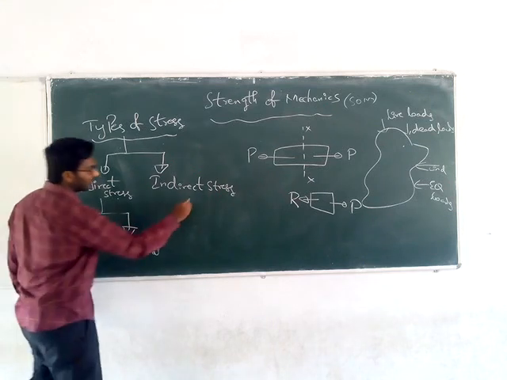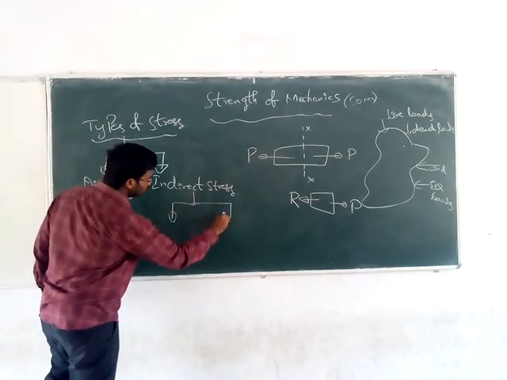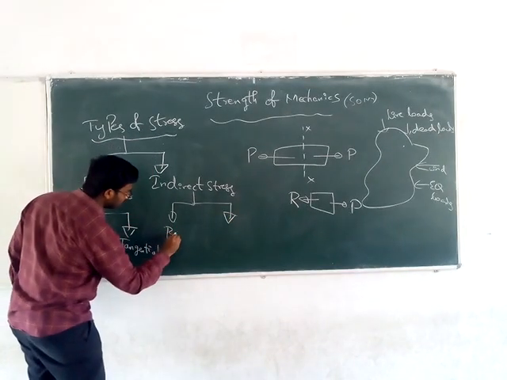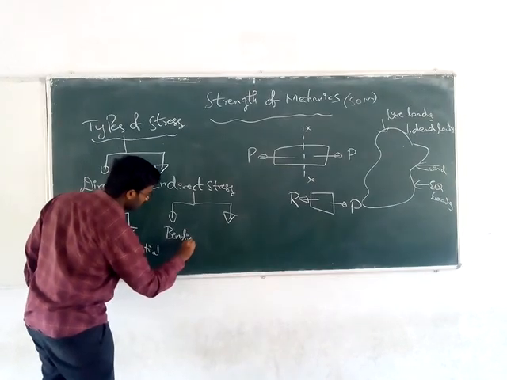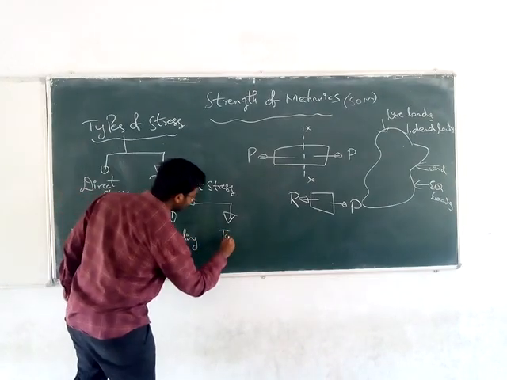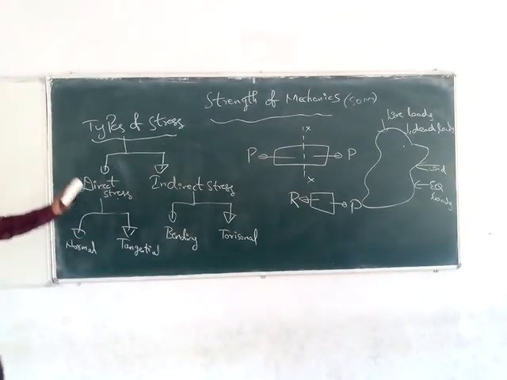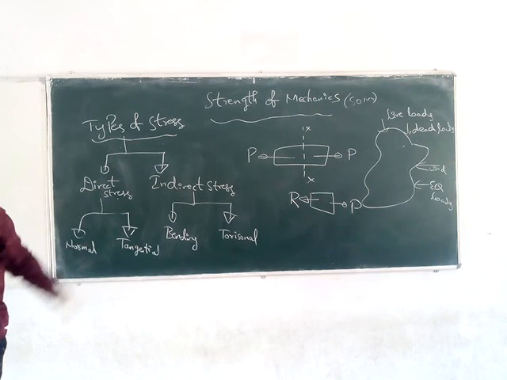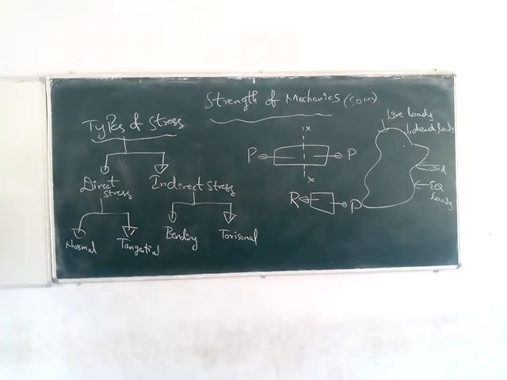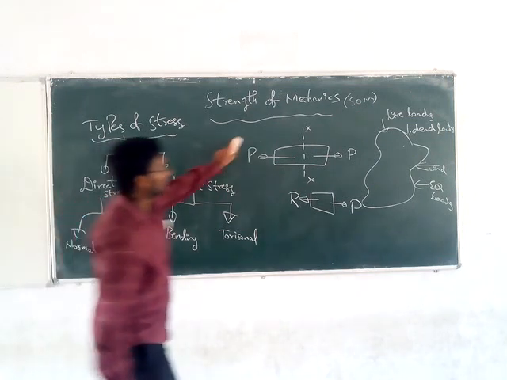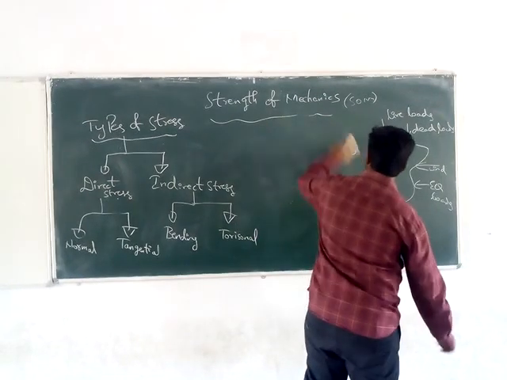And in the indirect stresses there will be two types of stresses: one is bending stresses and one is torsional stresses. So stress is nothing but the internal resisting force per unit area. In the types of stresses we can see there are direct stresses and indirect stresses. In direct stresses we have normal stress and tangential stress. I will explain what normal stress, tangential stress and bending stress are.